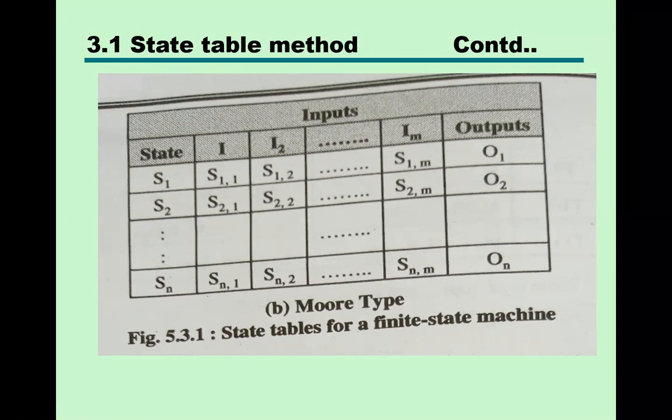But actually, this kind of state table has one disadvantage, because the speed is very high, it is very fast. Immediately after the first state, for the second state, the control signal is generated. Immediately after executing the first state, the second state, third state, fourth state, the control signal is generated. And because of that, a synchronization problem may occur.